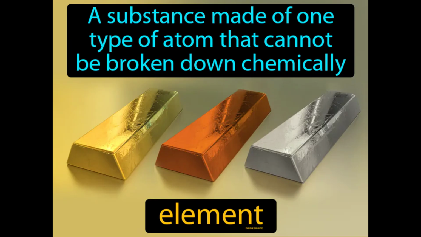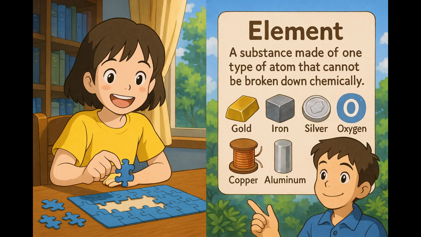A substance made of one type of atom that cannot be broken down chemically. An element is a basic building block of matter with unique properties. Imagine you have a jigsaw puzzle where every piece is exactly the same, making it impossible to break down into more basic parts. This is similar to an element, which is a substance made of one type of atom that cannot be broken down chemically into simpler substances.